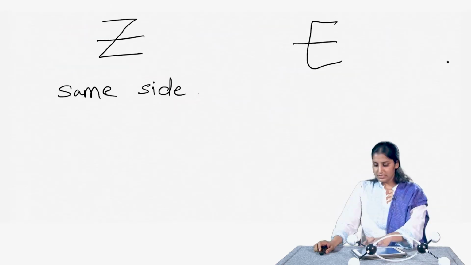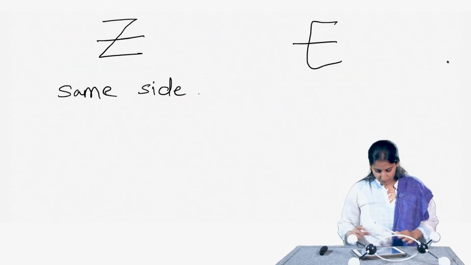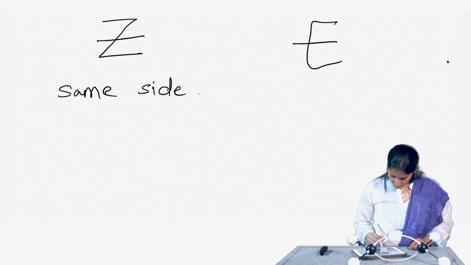Let us take one more example of this E and Z nomenclature. Let us draw one compound here.